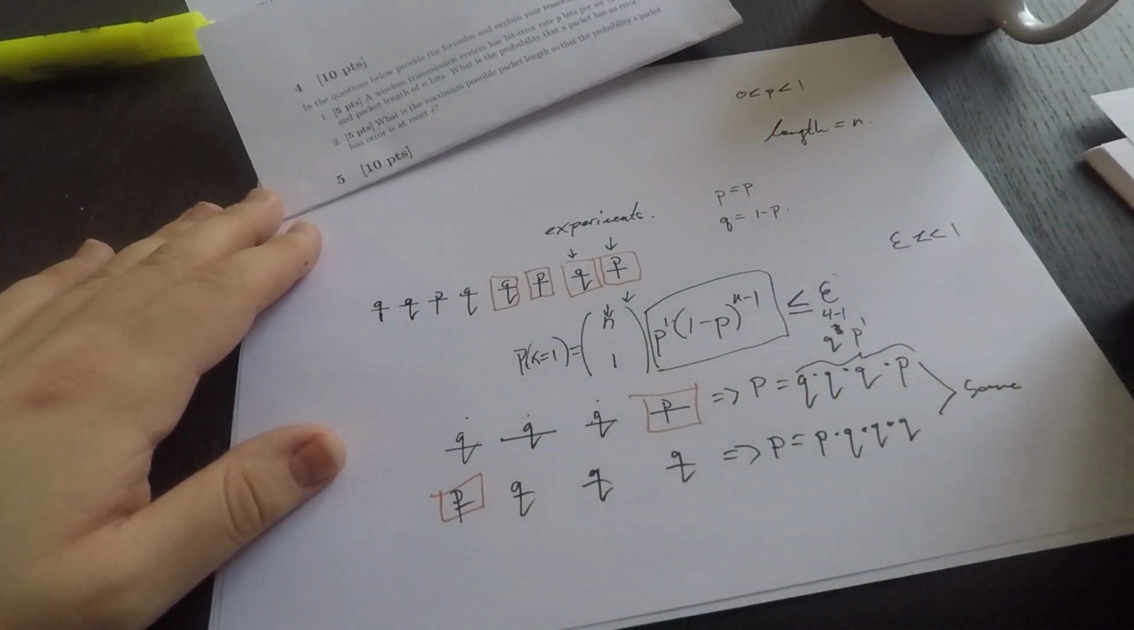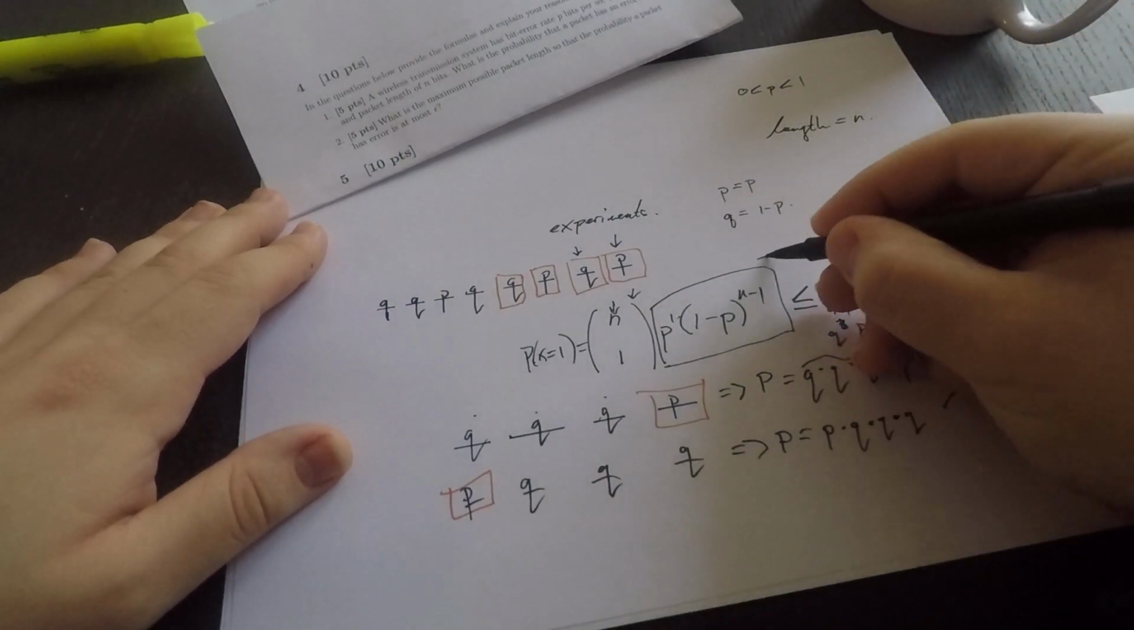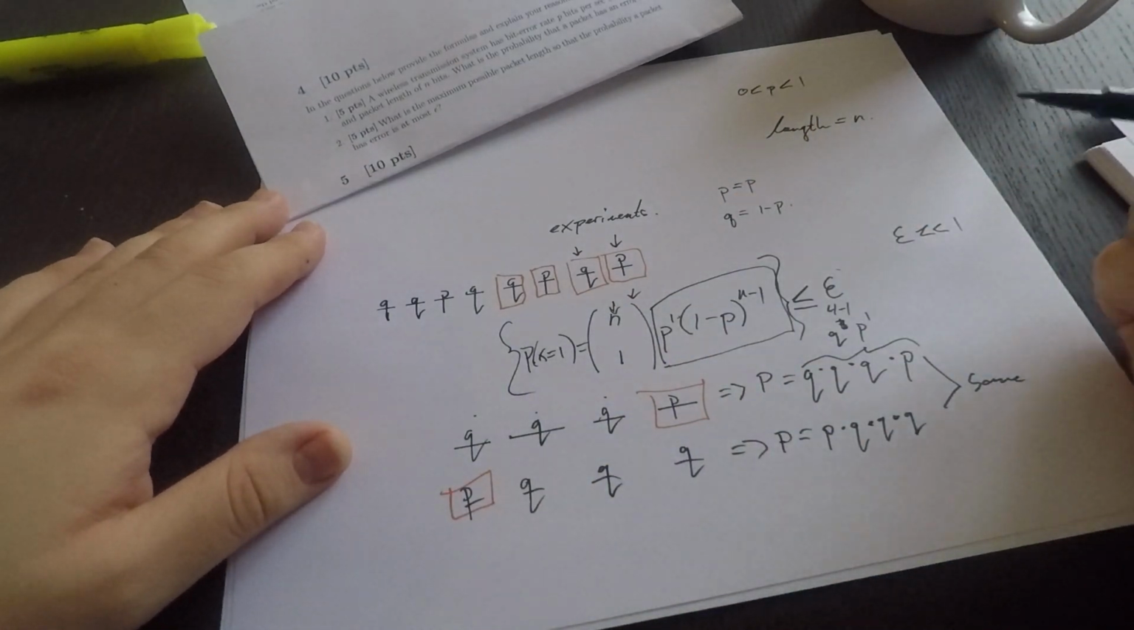Part 1 is the P of x equals 1 expression. Part 2 is that whole entire statement, such that it is less than or equal to epsilon.